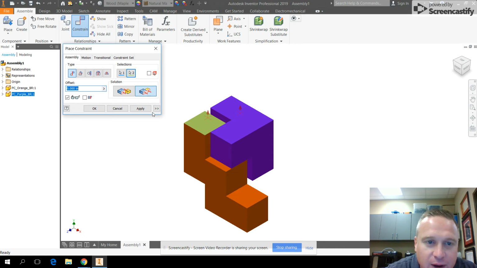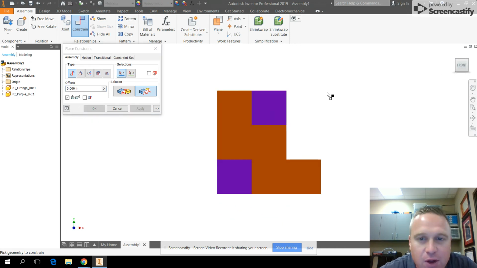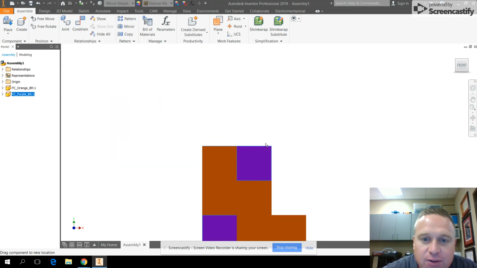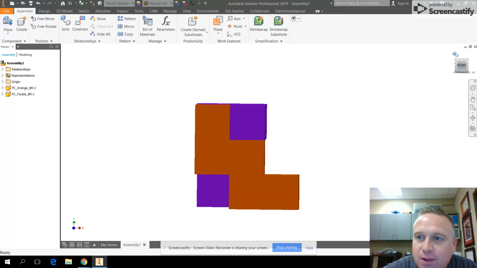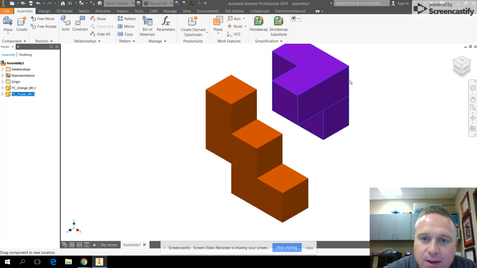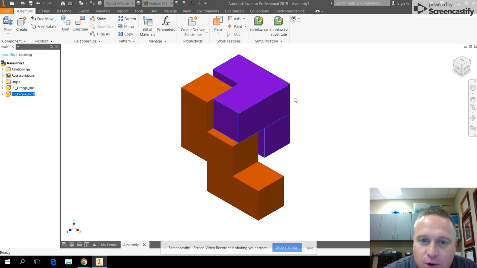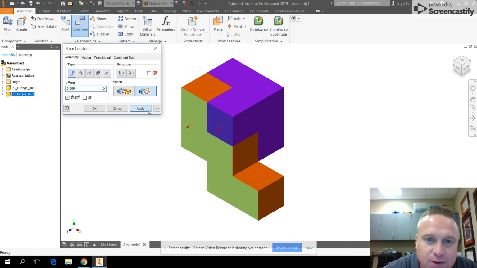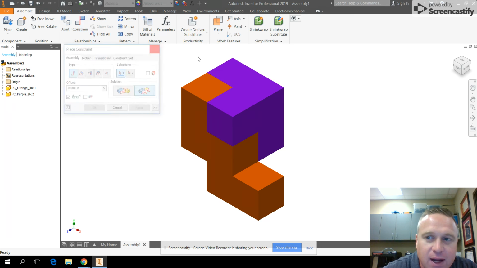All right. So now if I click apply, what we've done, again, if I go to the front view, we've lined up the top of these parts. So the tops are lined up. And I can still move it this way and this way. All right. So I need one more constraint. I think I'm going to use a flush constraint again. So I'm going to click right here for flush. And I want this surface to be flush with this outside surface. And I can go ahead and click apply.